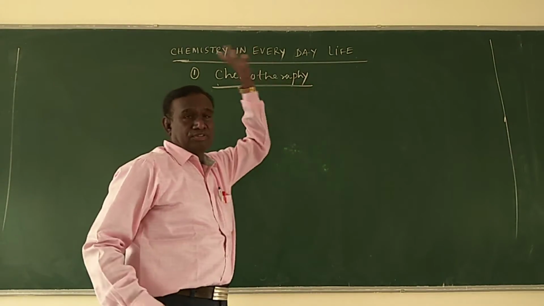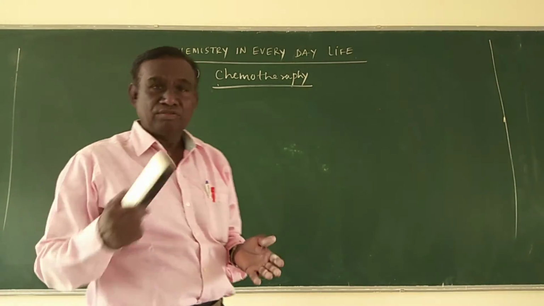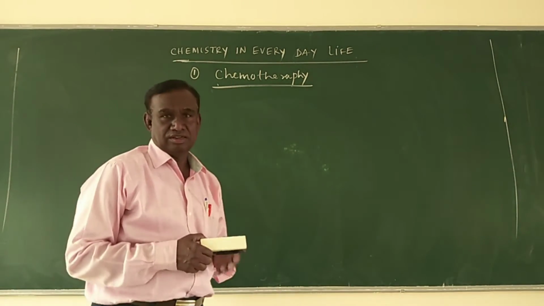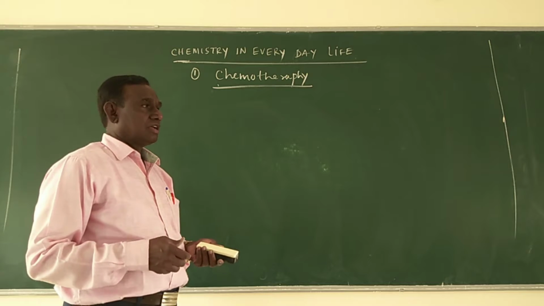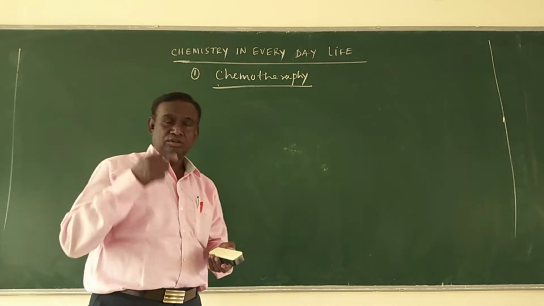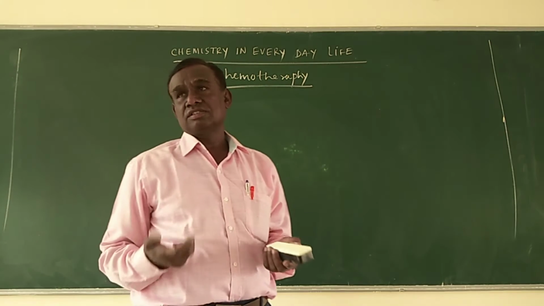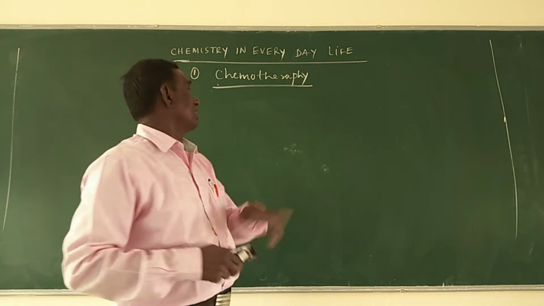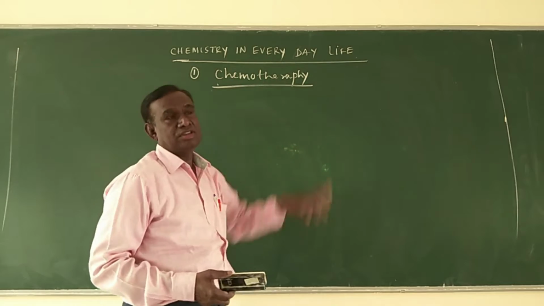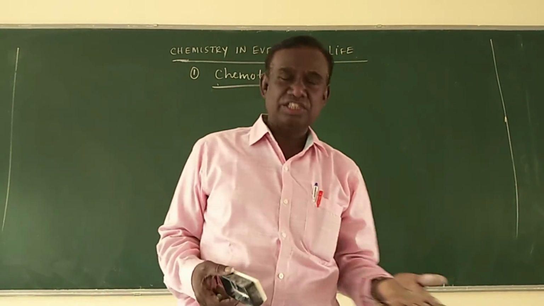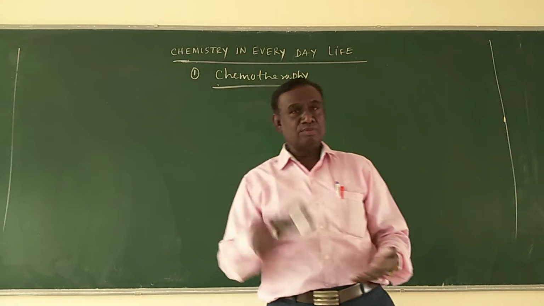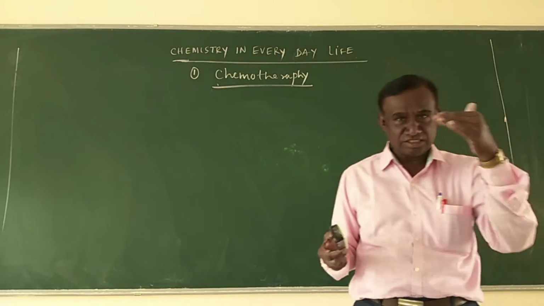Chemotherapy is a method of curing diseases by using chemical substances. By using chemicals, we can cure some diseases. This process is called chemotherapy. These chemical substances are used in the form of drugs.